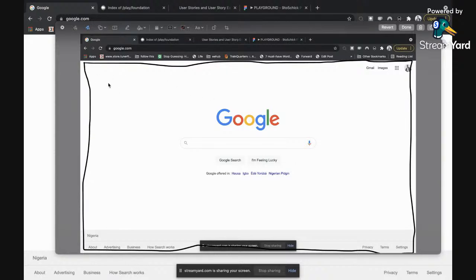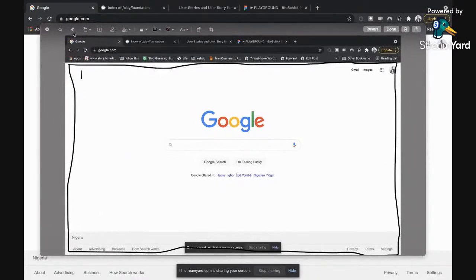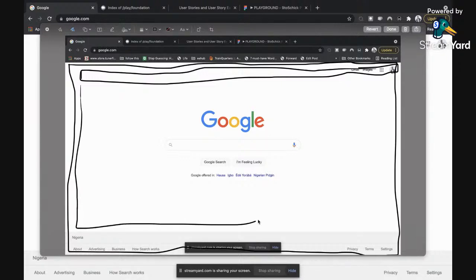Then inside that first box is the very first row up here. I'm going to draw the first row like this. There is an invisible box here that houses this whole thing. Then there is a second row here.